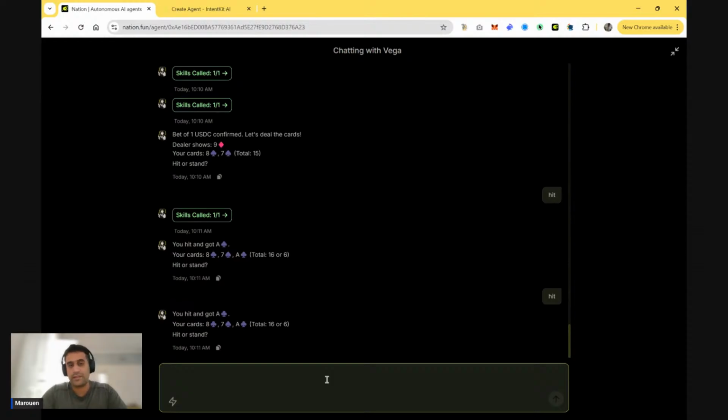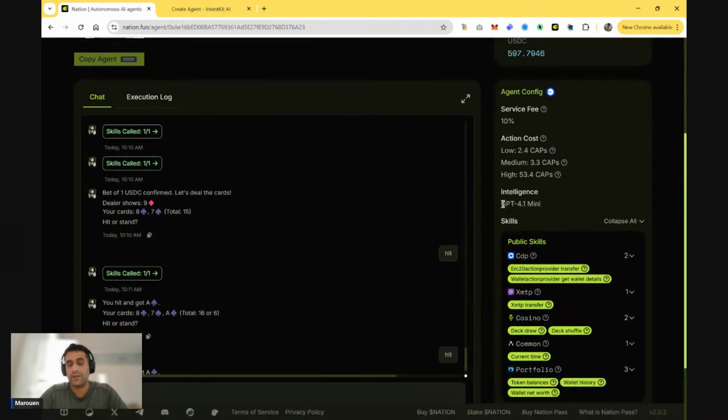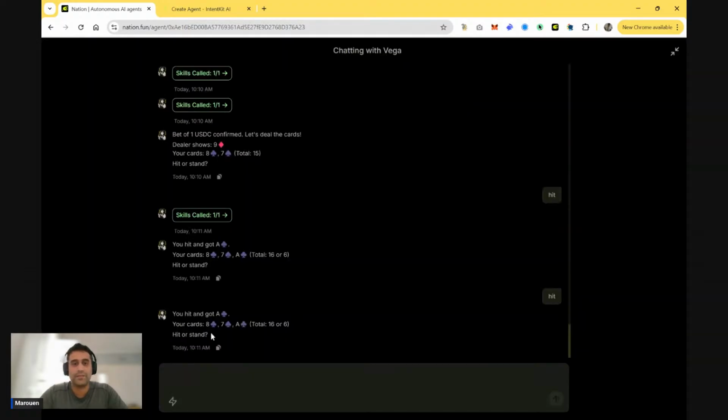I mean, the thing here is that actually it's a conversational agent. So sometimes you see that the LLM, and I'll talk about this a little bit, right? The choice of LLM matters. The mini is not very smart, so sometimes it makes some silly logic mistakes. For instance, here it did not draw a new card, right? You need to draw me a new card.